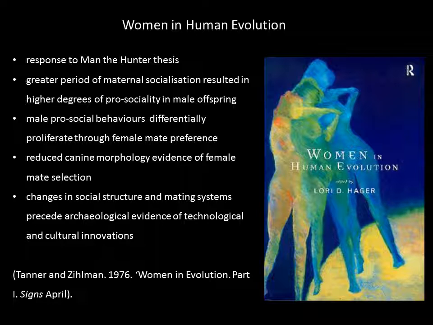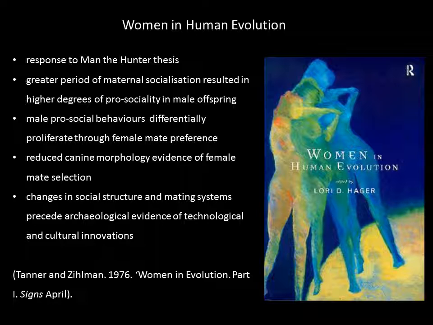Whereas Zillman wanted to emphasise that really what was going on was an intensification of maternal care and a change in maternal patterns of socialisation of infants. Now, she proposed that if there was a greater period of maternal socialisation of offspring, this could produce pro-social behaviours in males, and if those behaviours were carried into adulthood, they could differentially proliferate through female mate preference.